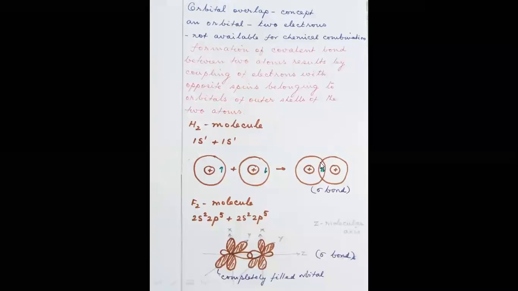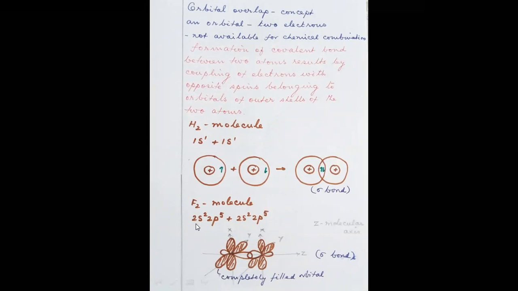So such a direct overlap is also called face-to-face overlap or a direct overlap. And this direct overlap results in the sigma bond formation. This is a sigma bond. Similarly, you can think of the fluorine molecule formation. Look at the fluorine molecule.